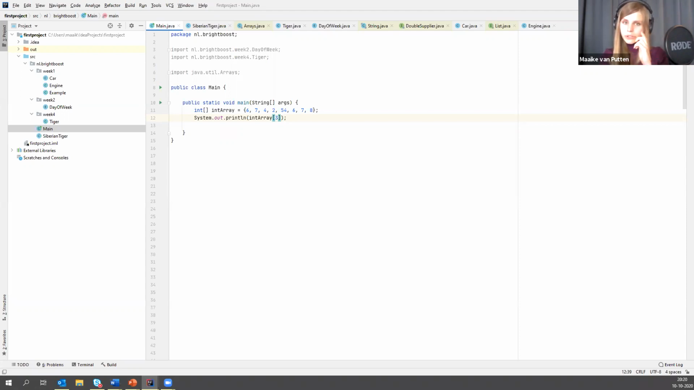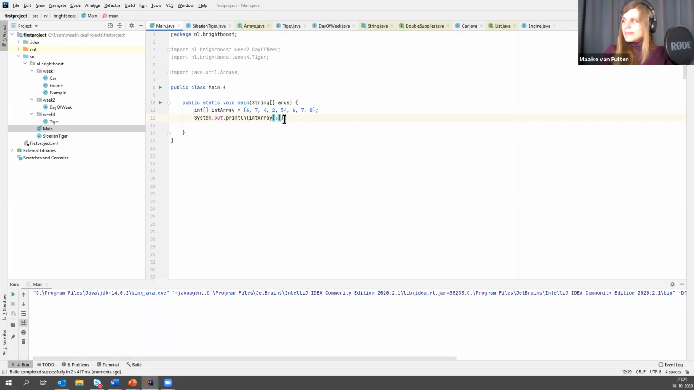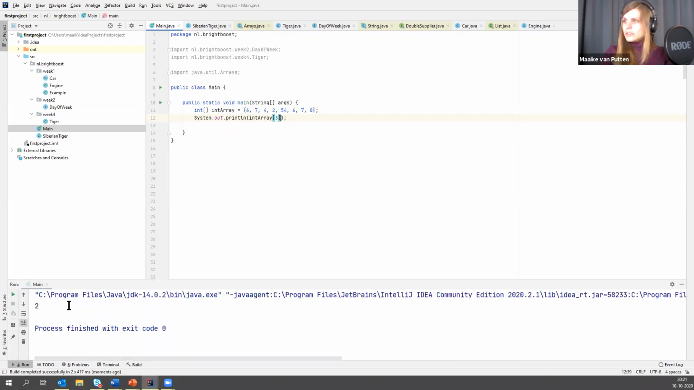Yes, I'm getting quite some 2s. This will print 2. That's correct. Let's prove it. There it is, 2. So then, if I'm going to say intArray[3] equals something like this, and I print it again, what will this print?